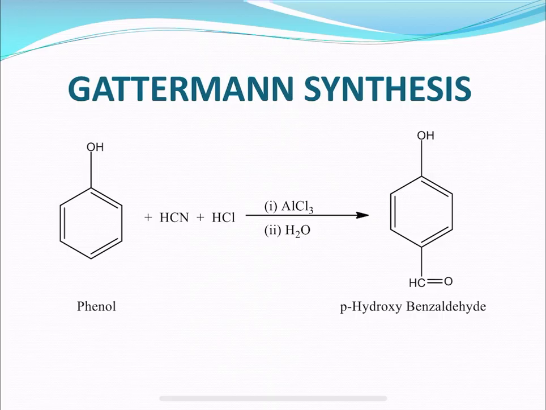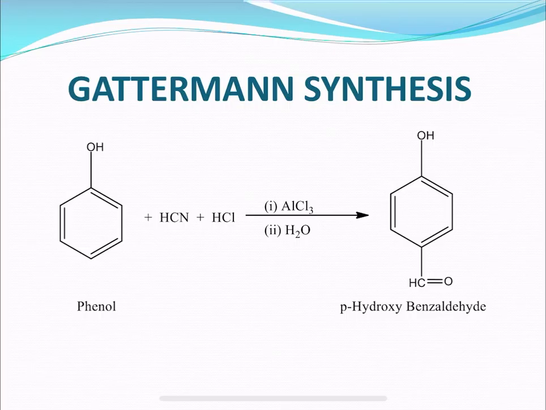When phenol is treated with a mixture of hydrogen cyanide HCN and hydrochloric acid HCl in the presence of anhydrous aluminum chloride, para hydroxybenzaldehyde is obtained. This reaction is called Gattermann synthesis or Gattermann reaction.